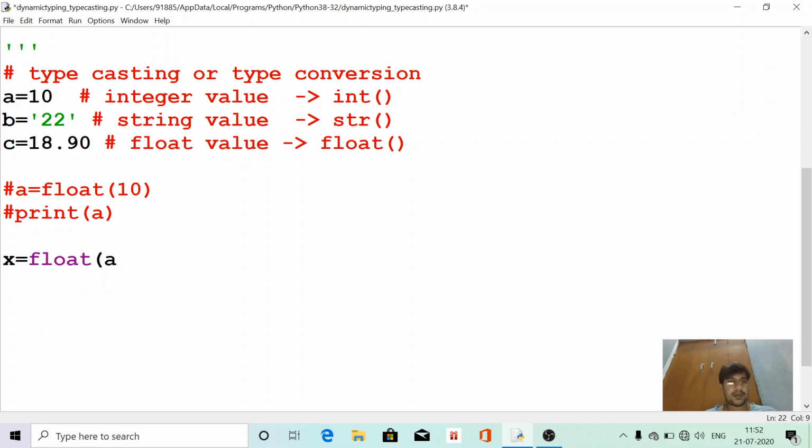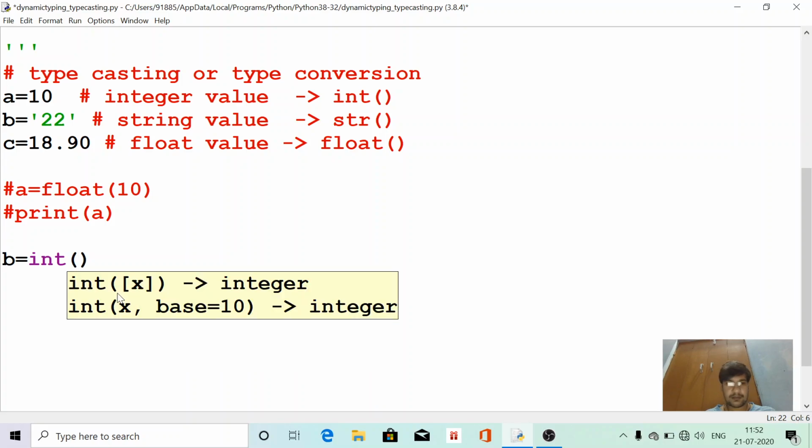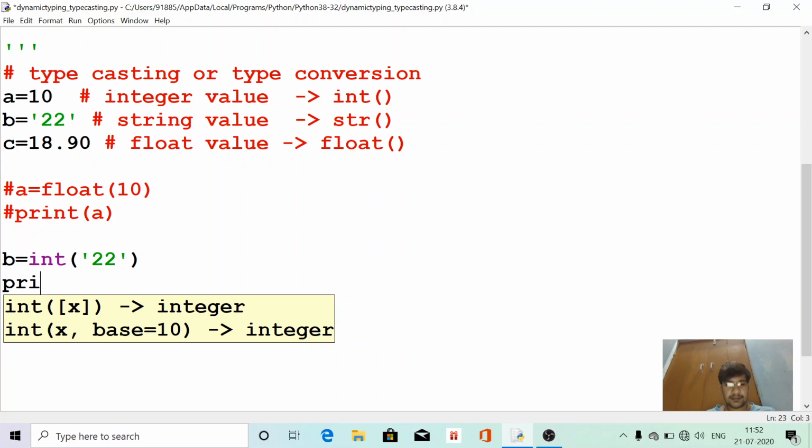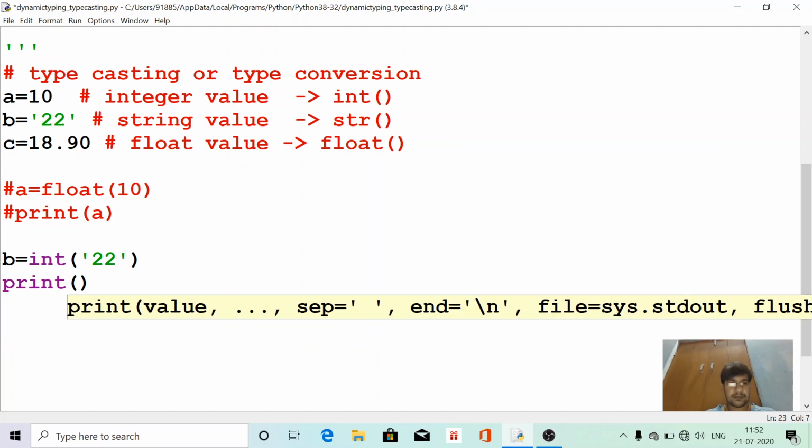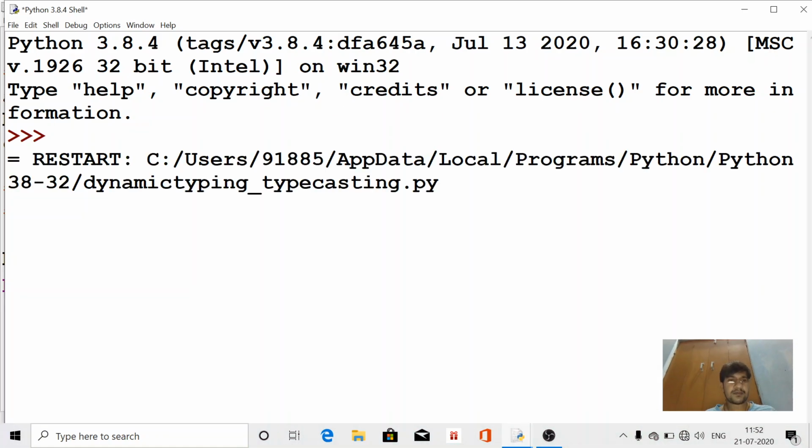Now if we are going to convert b into integer type, that means b equal to int(b). Now print b. Now see the output. b is 22.